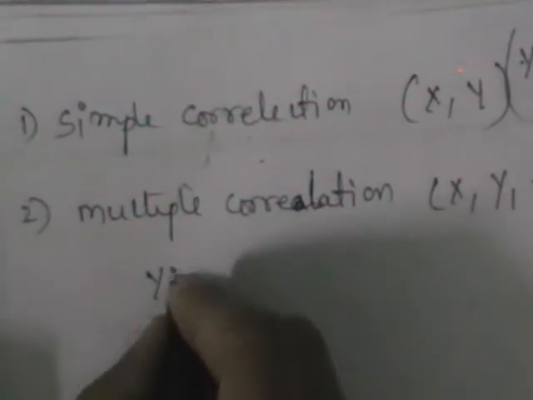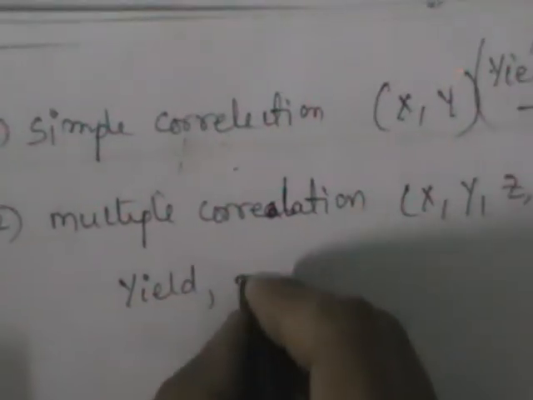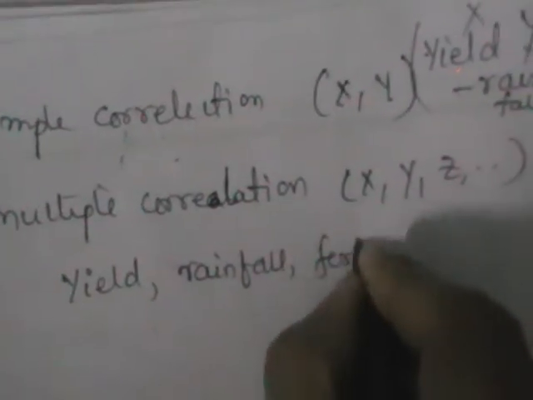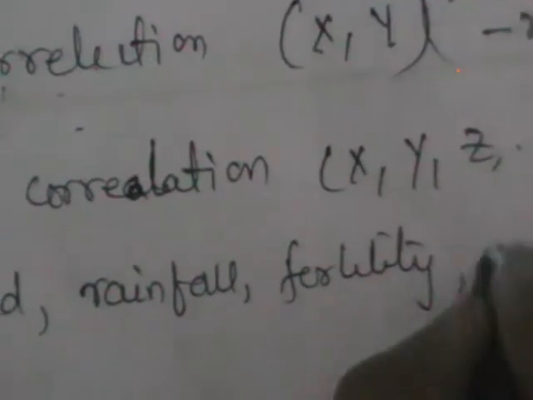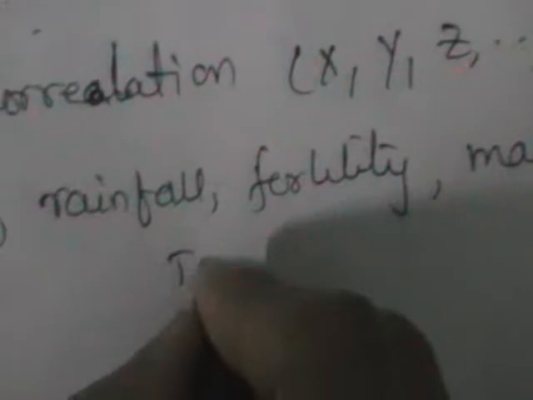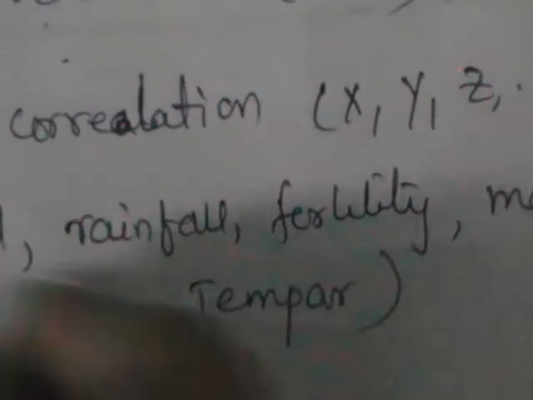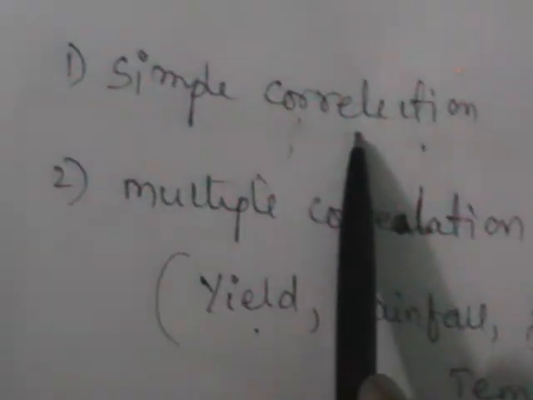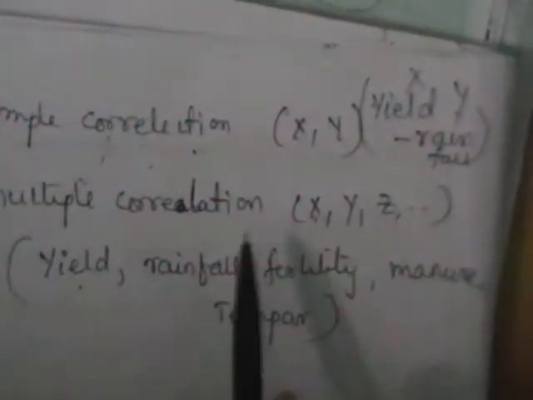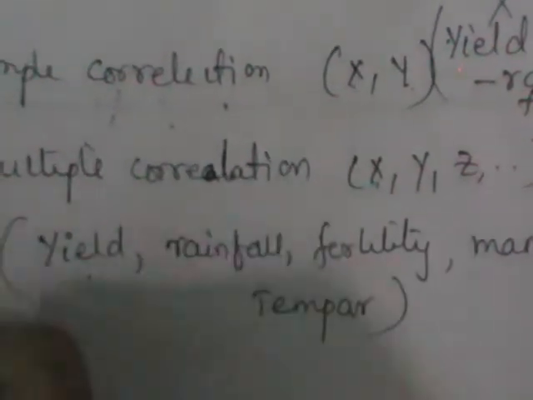If I take that yield not only depends upon rainfall, it also depends upon the fertility of the soil, the manures or the fertilizers you are supplying, the temperature, and many more components on which yield depends. Whenever our study is confined only to two variables, we call that simple correlation. Whenever the number of variables under correlation is more than two, we call that multiple correlation and partial correlation.